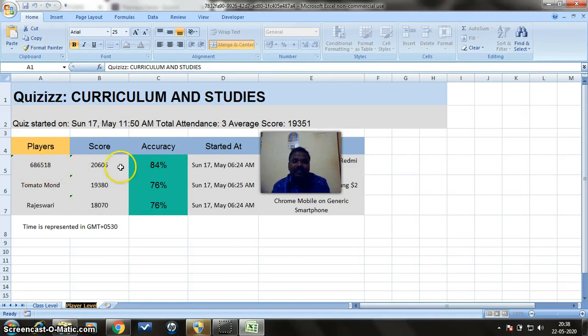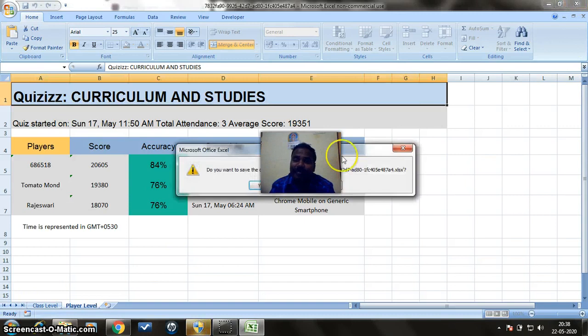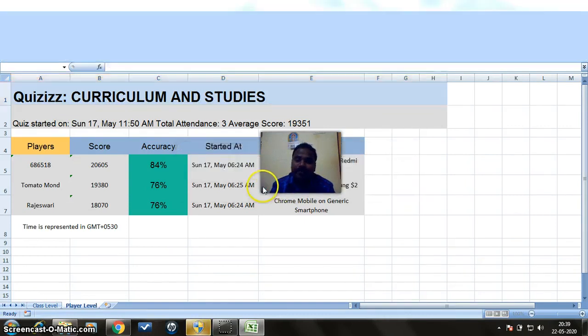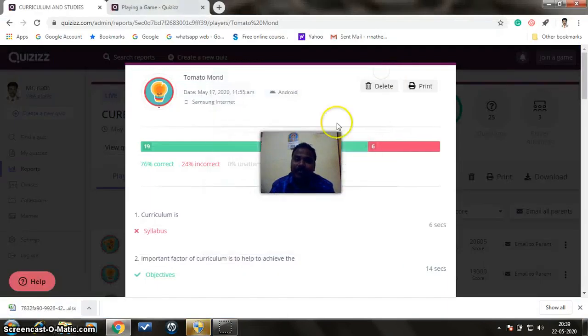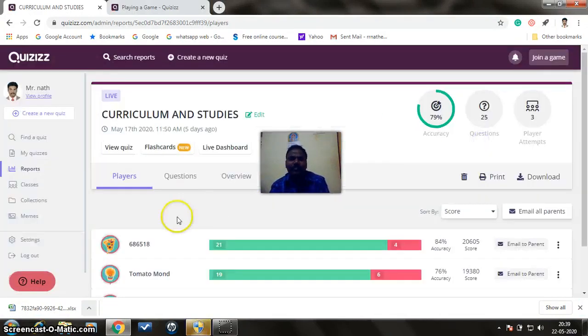Player level means, for example, 3 people have played, their score, what time they attended the quiz, and which devices they used. Every detail can be known. So this is how a report can be prepared. After this, you can make a print also, otherwise you can come out of this. So this is like that.